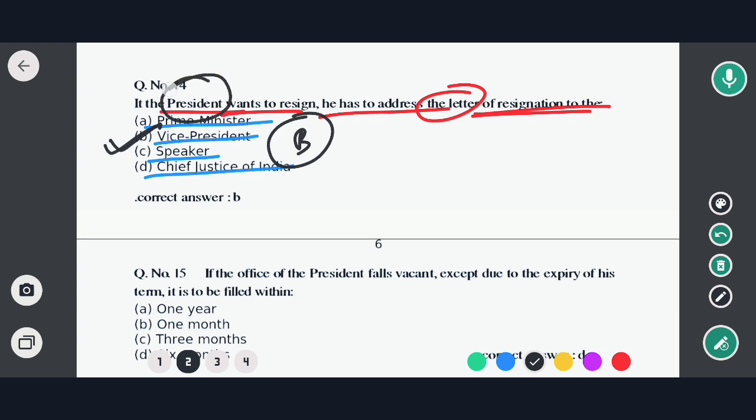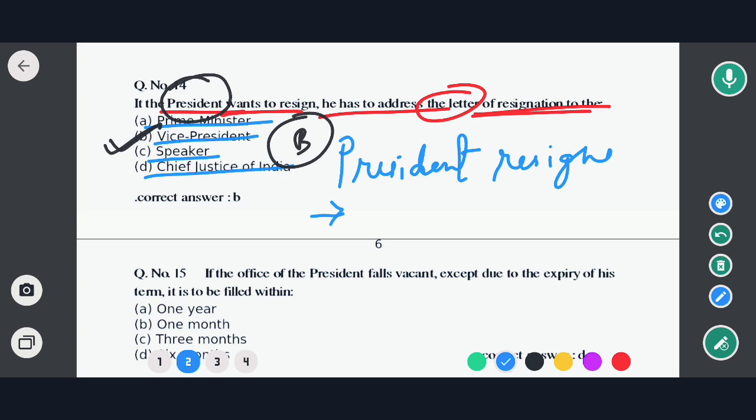That means if the President resigns, as I already said earlier, he gives the resignation to the Vice President.